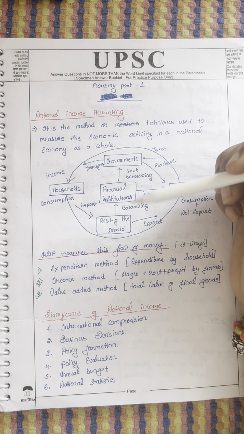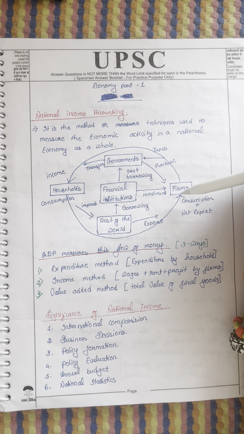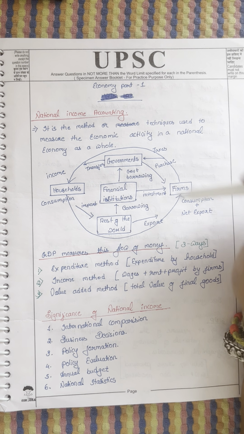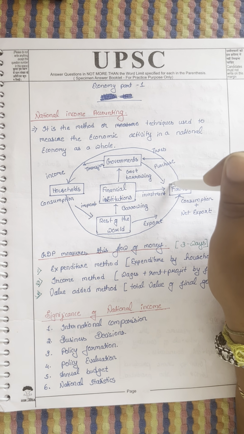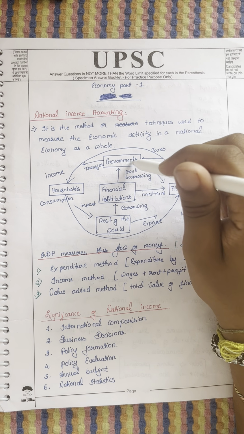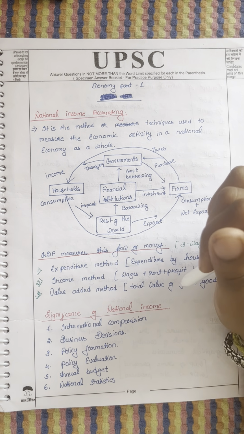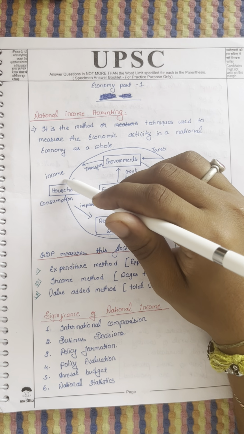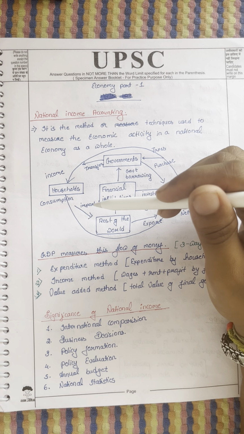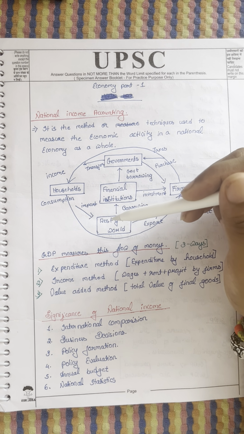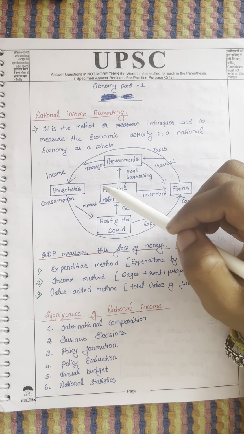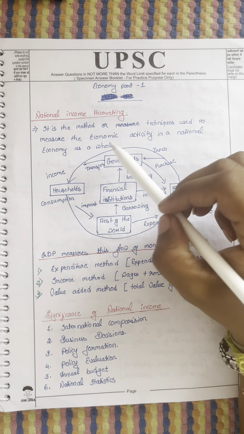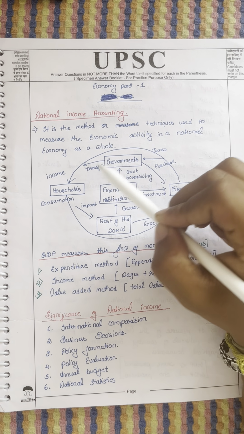Okay, then let's come to the government. When the company produces the goods, the government will give subsidies, so subsidies come back to the company. Then the company gives taxes to the government. You can see both ways of money transfer between government and company. In the same way, the government transfers money to the consumer household, like ration subsidies, pensions, scholarships. In the same way, the household will give money to the government, like personal tax and property tax. So there will be both ways between government and the household.